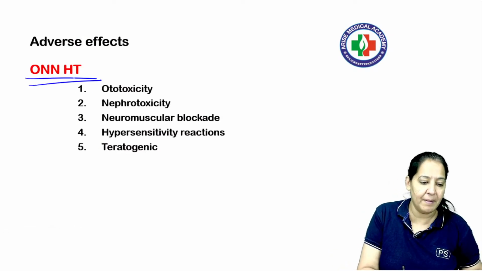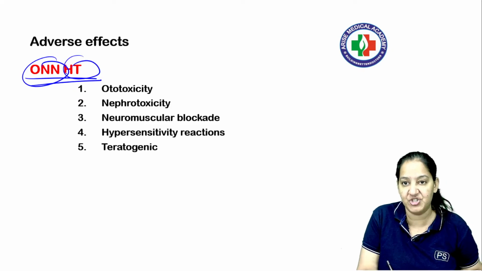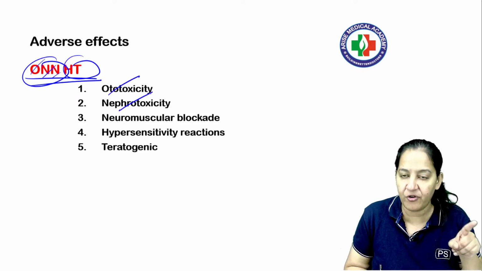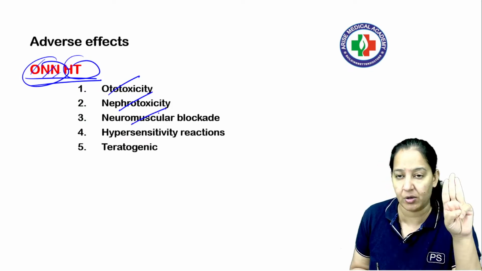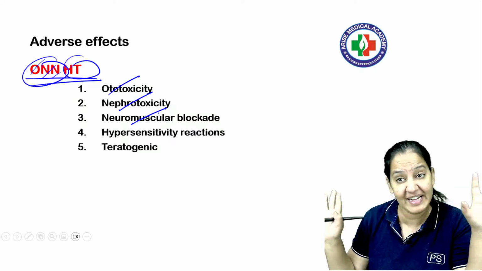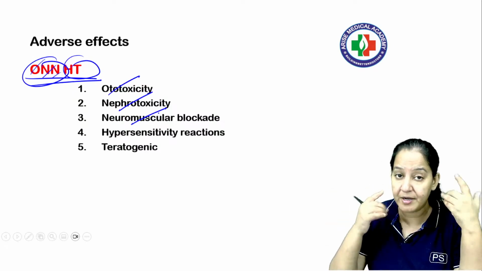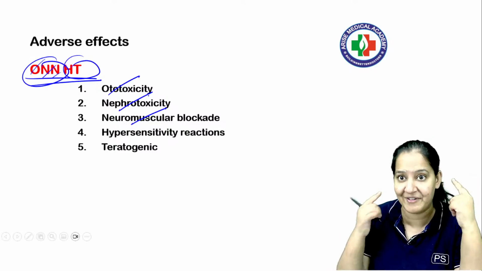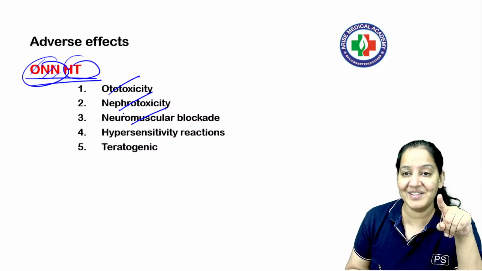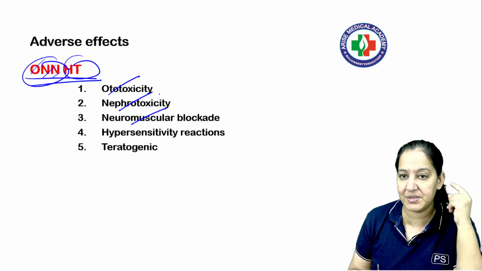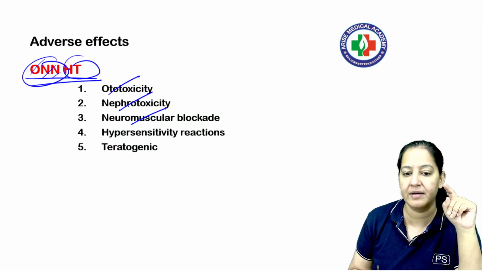Adverse effect is double on HT, on hypertension or on HT, है ना? ONN, autotoxicity, nephrotoxicity, neuromuscular toxicity, 3 toxicity है. Autotoxicity, person will become deaf, permanent deaf, and a very dangerous drug. If you increase the dose, person becomes permanently sensory neural deafness is there. Bilateral deafness. Okay, so these are very dangerous drugs. Please give in the proper dosage only. If you increase the dosage by any cause and it causes the autotoxicity, it will be permanent.